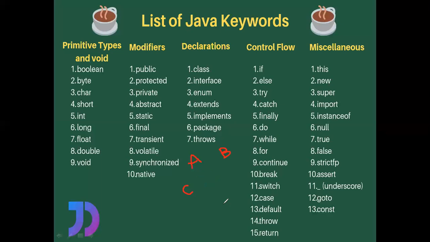So in C, if you want to use B, we need to write implements B, because B is an interface. So coming to the point, if you want to inherit the properties of one class into another class, then use the extends keyword. Or if you want to implement one interface into a class, then use the implements keyword.